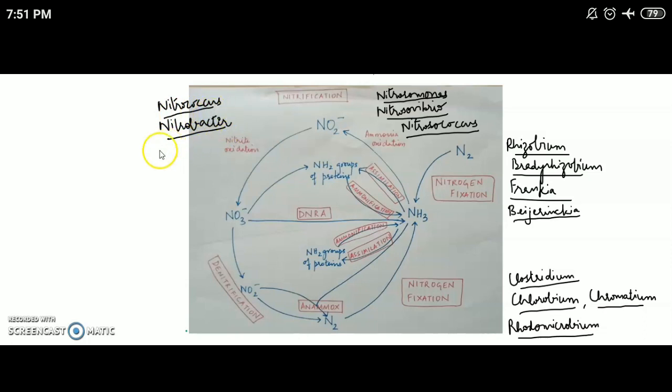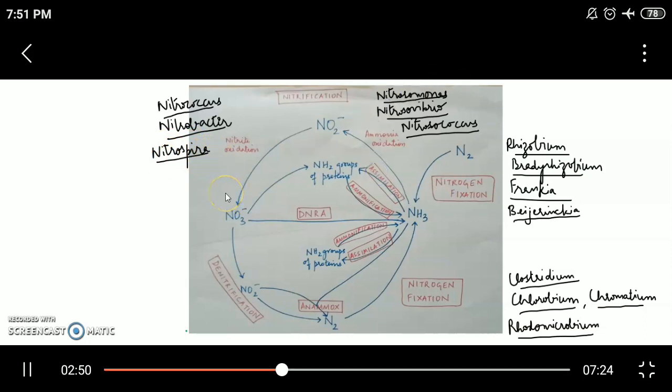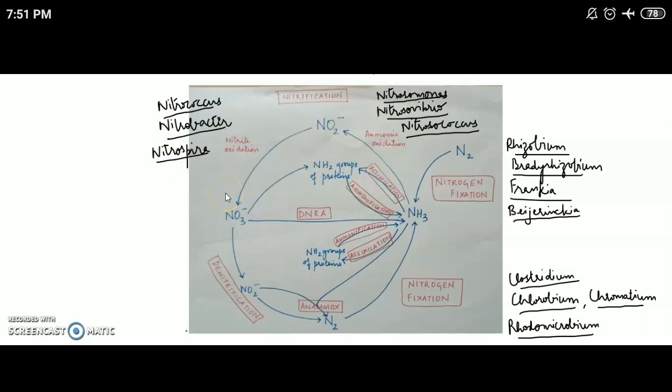The chemoautotrophic bacteria which carry out ammonia oxidation include Nitrosomonas, Nitrosovibrio, Nitrosospira, Nitrosococcus, Nitrosolobus, etc. Those chemoautotrophs which carry out nitrite oxidation include Nitrococcus, Nitrobacter, and Nitrospira. These are the chemoautotrophic nitrifying bacteria.